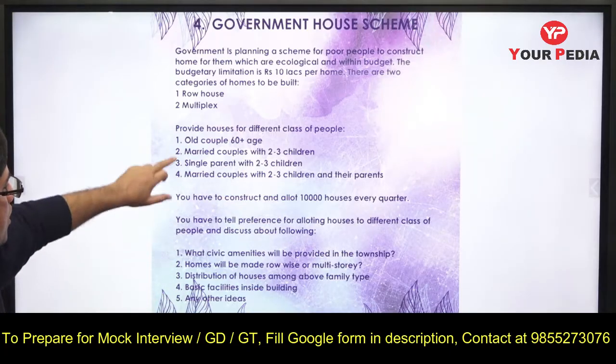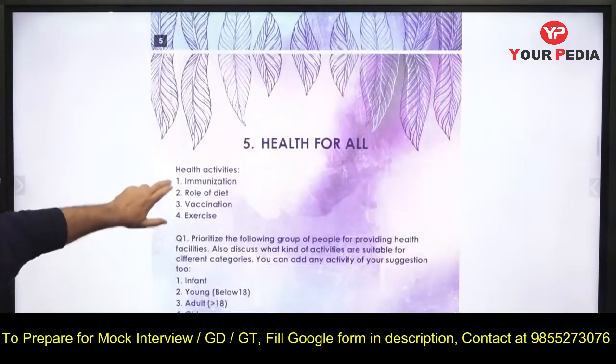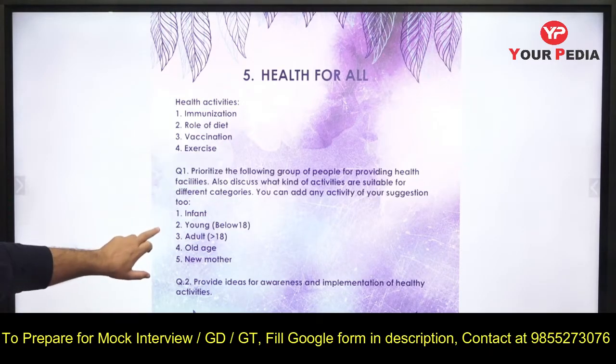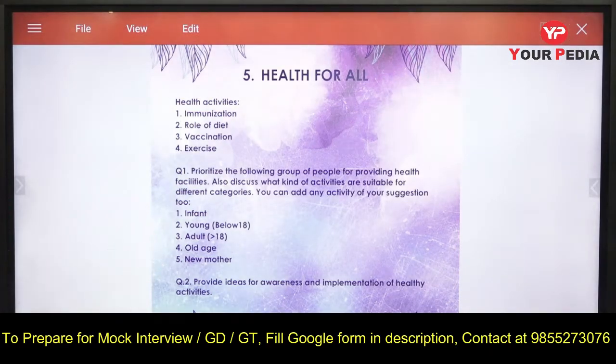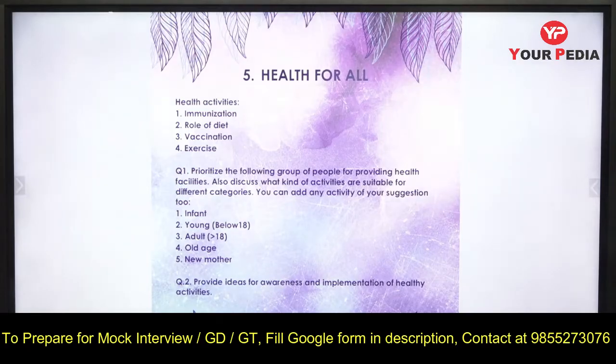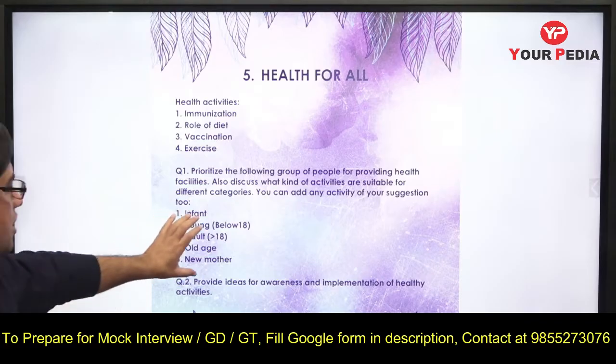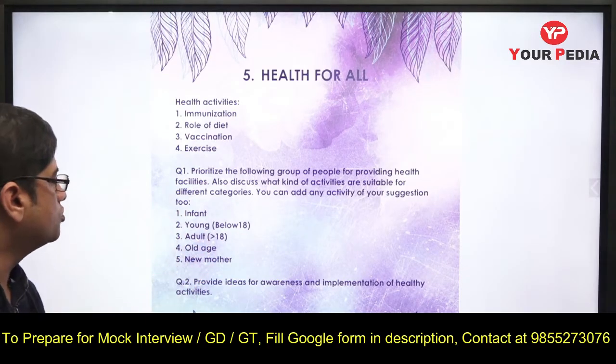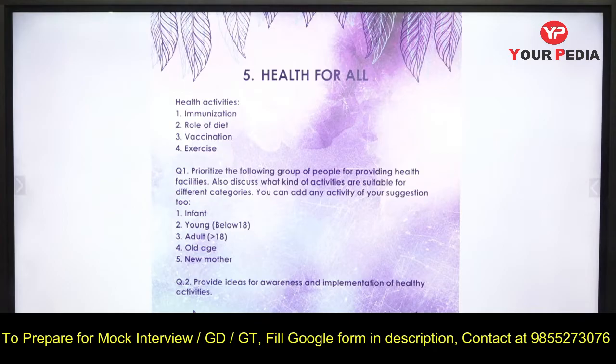Let's go to the next, that is now 5. Yeah. So what is health for all? This is the topic, health for all. So in health for all, these are the health activities: immunization, role of diet, vaccination, exercise. These are to be done, and you have to prioritize the groups of people given: infant, young below 18, adult above 18, old age, new mother. You have to prioritize these groups for providing the health facilities mentioned.